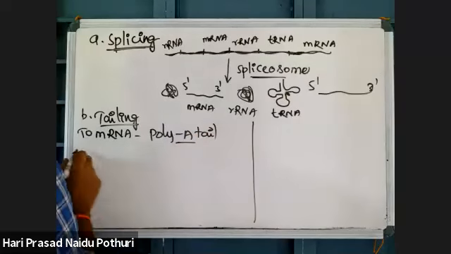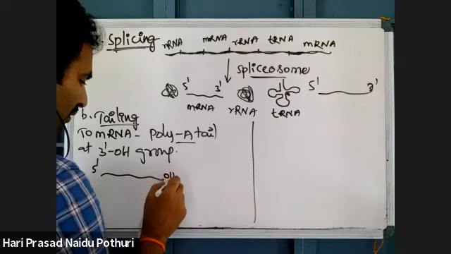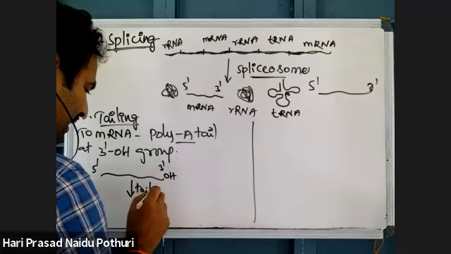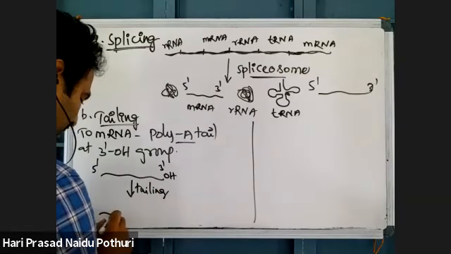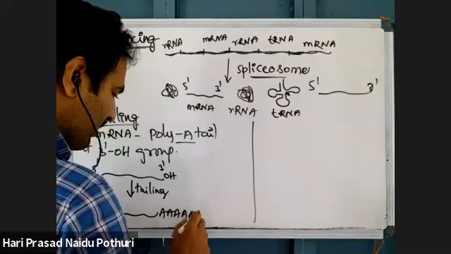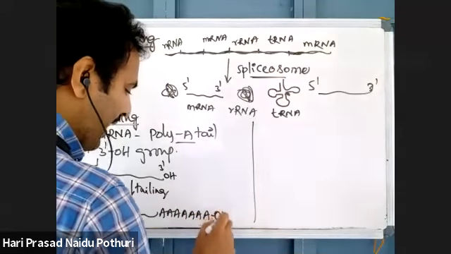To the 3' OH group of this mRNA, there is addition of a poly A tail. When tailing is done, hundreds of adenines will be added to the mRNA.